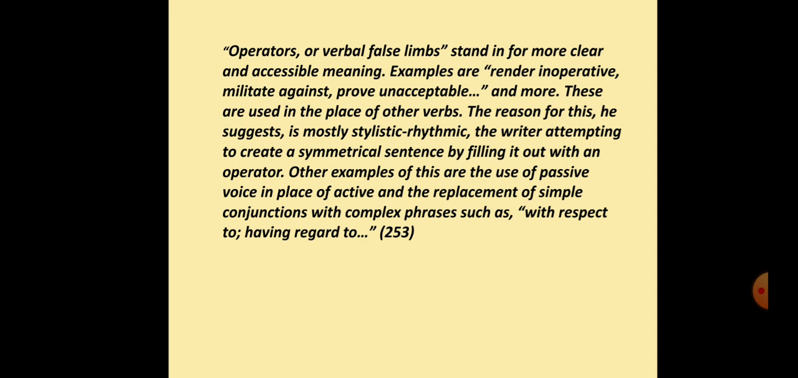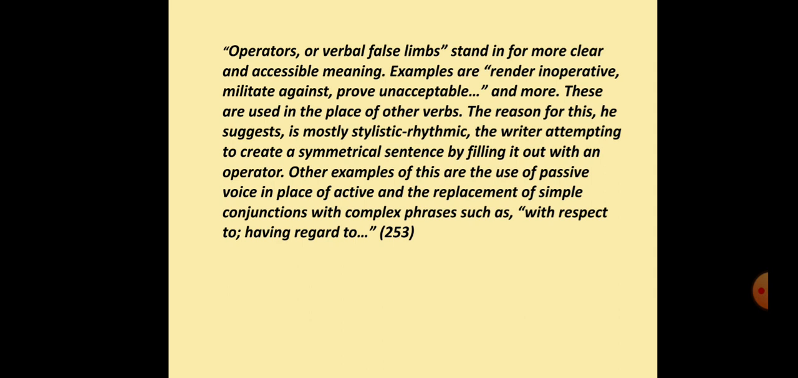Then next is operators or verbal false limbs, which stand in for more clear and accessible meaning. Examples are render inoperative, militate against, prove unacceptable, etc. These are used in the place of other verbs. The reason for this, he suggests, is mostly stylistic, rhythmic: the writer attempting to create a symmetrical sentence by filling it out with an operator.